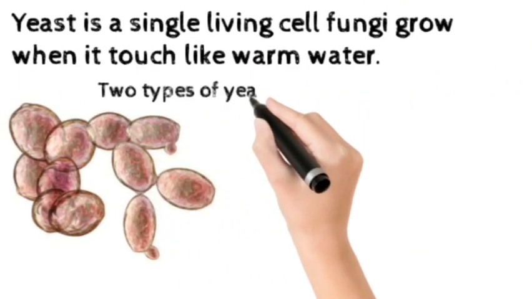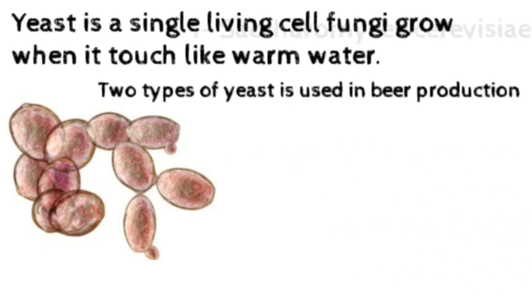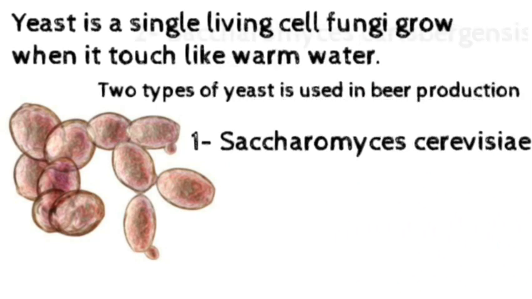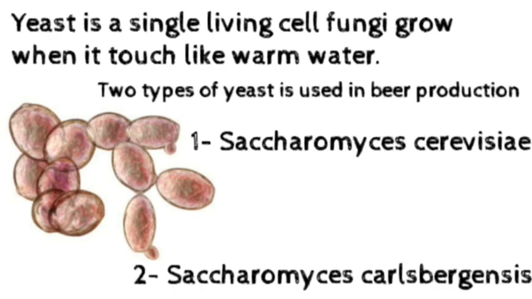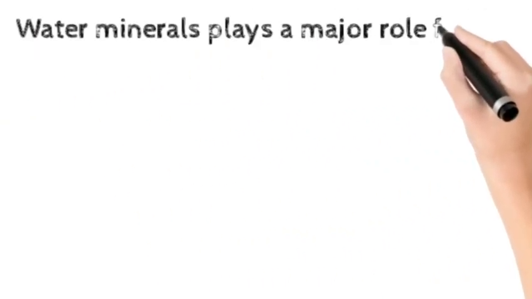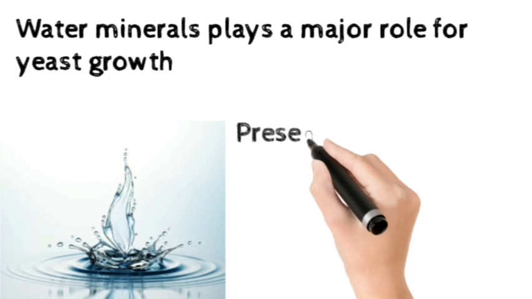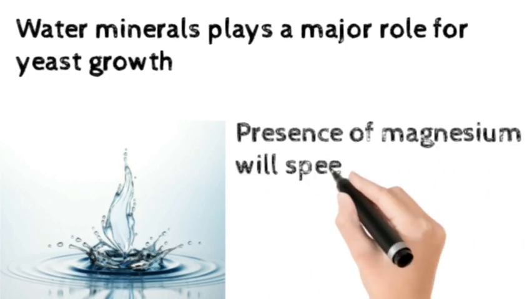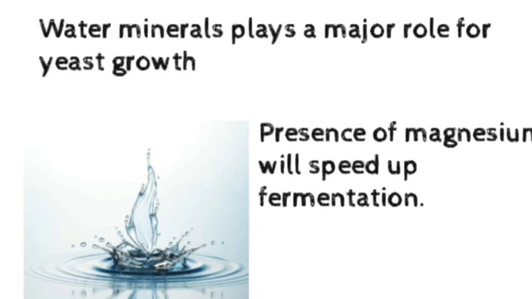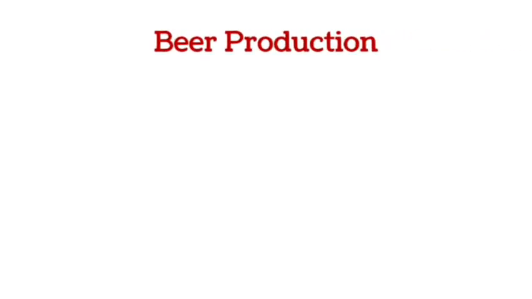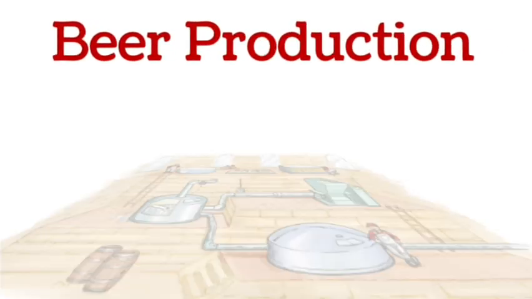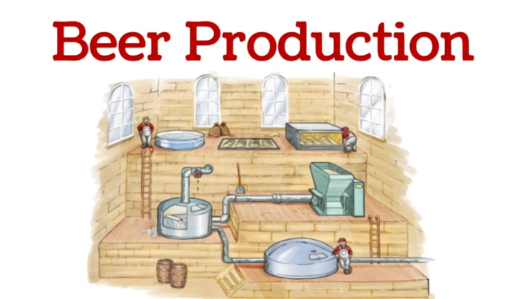Two types of yeast are used in beer production: 1. Saccharomyces cerevisiae. 2. Saccharomyces carlsbergensis. Water minerals play a major role in yeast growth, especially the presence of magnesium, which will speed up fermentation. Beer production. Beer production involves 5 major steps. Let's see one by one.